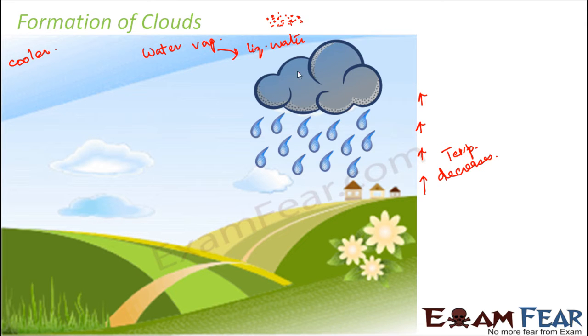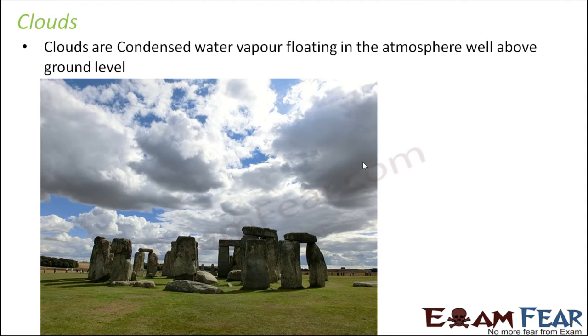So what is this cloud? Cloud is nothing but condensed water vapor or condensed water droplets, whatever you call it. Water vapor in the condensed form, in the form of tiny water droplets, that's cloud. But when the cloud becomes very heavy, it falls as rain. And that's how the water vapor gets converted into liquid water. So what we learned is clouds are condensed water vapor floating in the atmosphere well above the ground. That's why clouds are not very reachable to us.